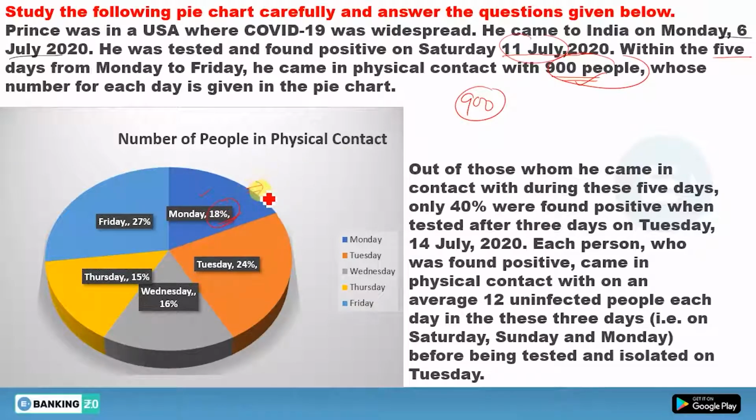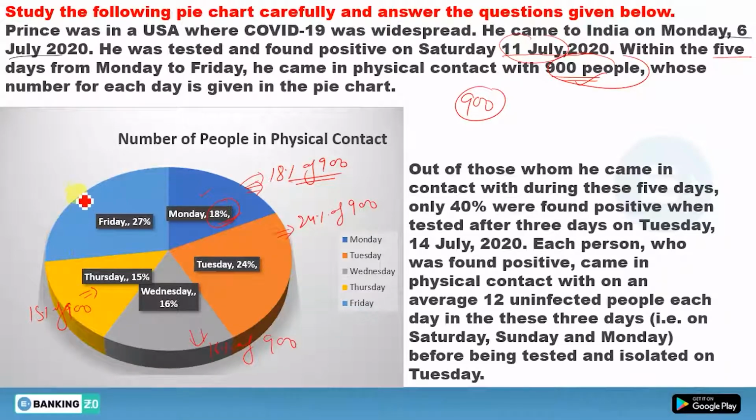So if you want to calculate the total number of people on Monday, you will calculate 18% of this 900. For Tuesday, you will calculate 24% of this 900. For Wednesday, you will have 16% of this 900. On Thursday, you will have 15% of this 900.